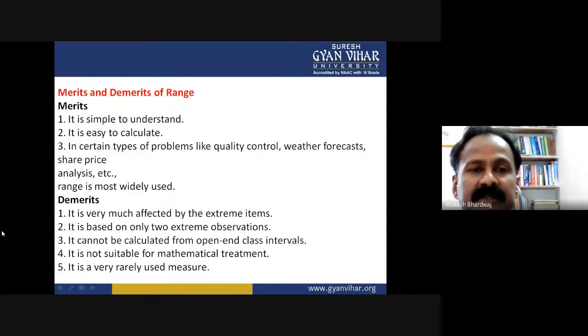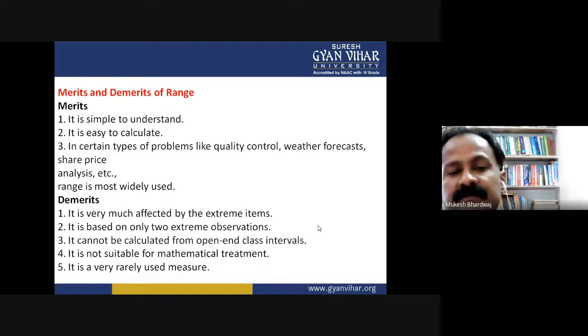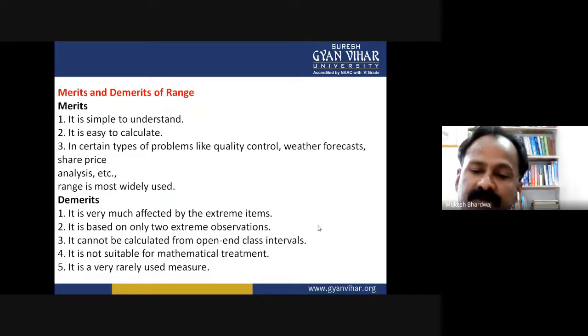Now, merits and demerits of range. It is simple to understand and easy to calculate. In certain types of problems like quality control, weather forecast, share price analysis, etc., range is most widely used. Demerits: it is very much affected by extreme items. It is based on only two extreme observations. It cannot be calculated from open-end class intervals. It is not suitable for mathematical treatment. It is a very rarely used measure.